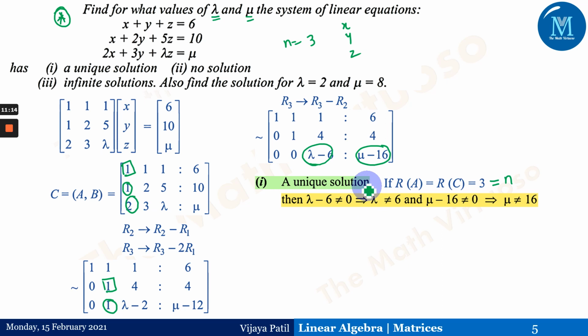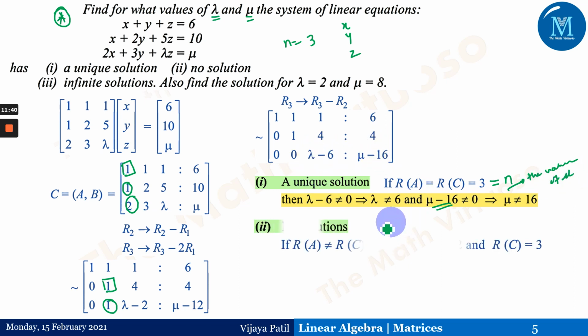Actually this second condition would not really be needed, because if I take this as 16, plus 16 or minus 16, it doesn't matter. So instead of taking mu minus 16 not equal to 0, you can take the value of mu as anything. The value of mu might be any value. That can also be done here, right?